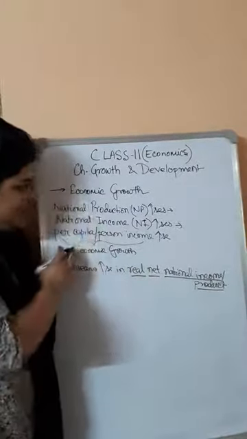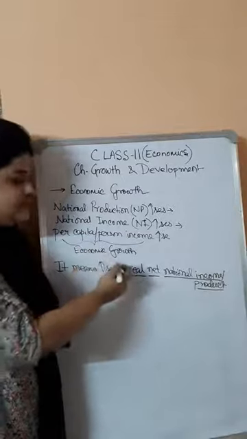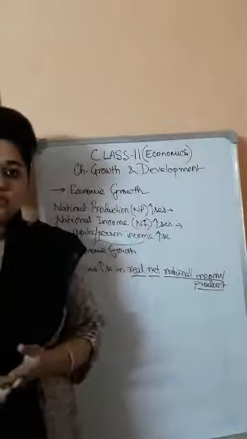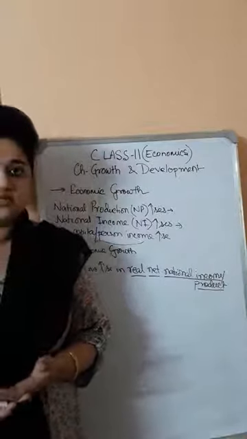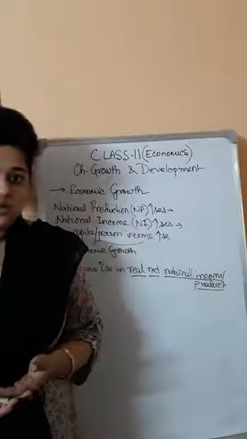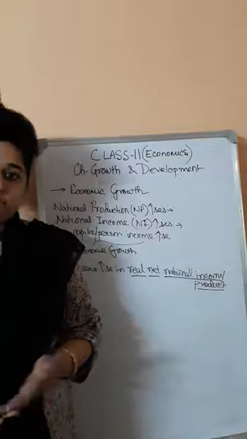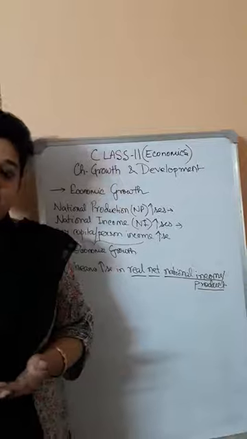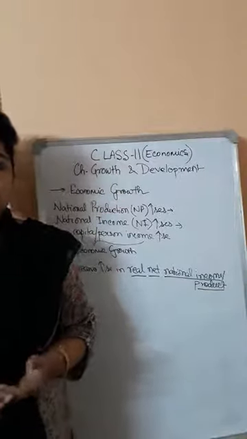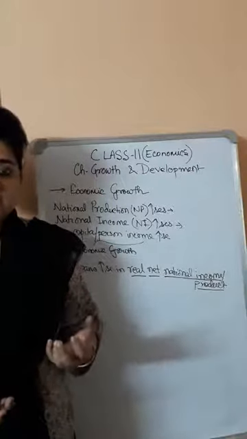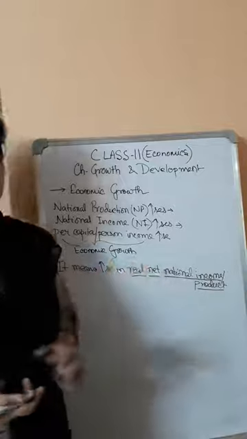Now if this entire thing is happening, then we call it economic growth. This phenomenon is known as economic growth. So when the economy is producing more and more goods and services by employing more and more laborers, or a single laborer is working more than his working hours, what happens? The total production goes up, the income of the nation from its sale also goes up, and per person income within the nation also increases. So when per person income rises, we call that economic growth has taken place.